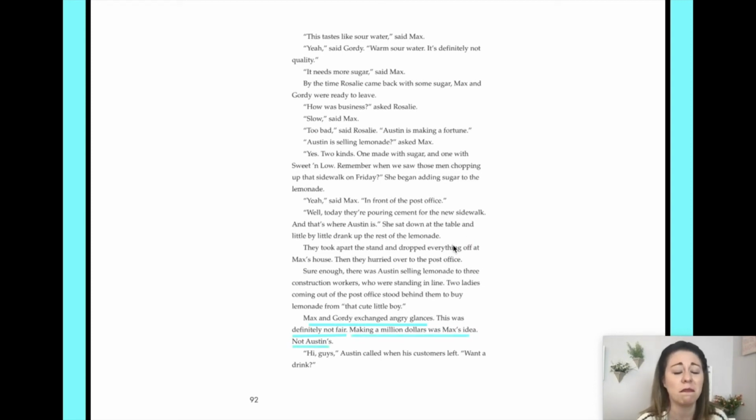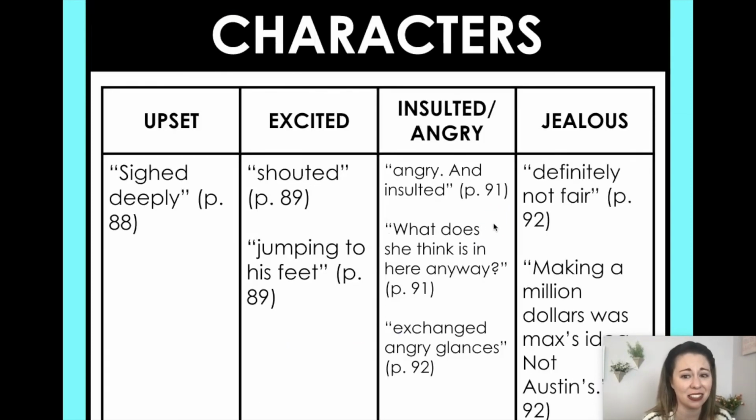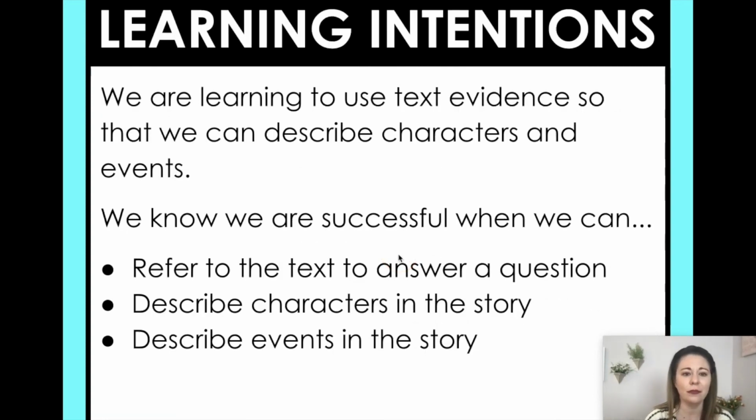Making $1 million was Max's idea, not Austin's. So it's not fair. I did put angry glances in this insulted, angry category for you. So right here, you can see all the different ways that our author is showing the moods of our characters. Are they upset? Excited? Insulted? Jealous?